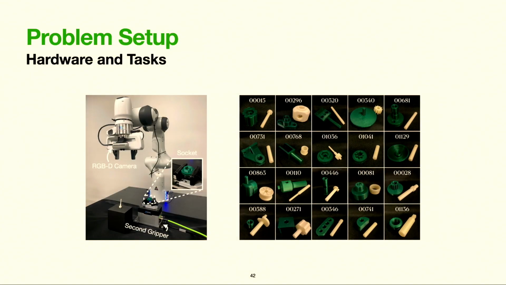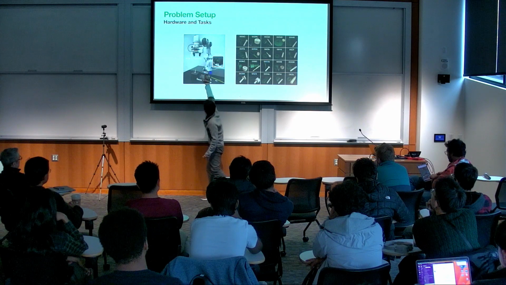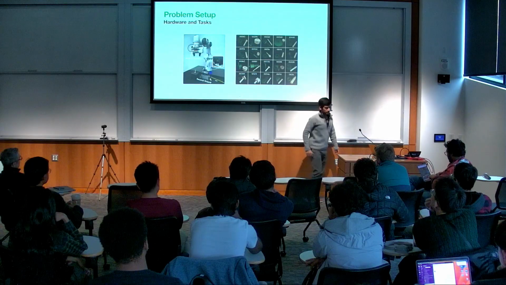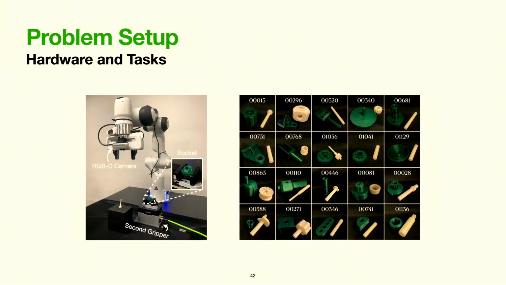So we made our experimental setup a little bit more realistic, but also more difficult. We no longer required that parts be placed or bolted on a flat surface. They can now be placed on a foam block, shown here, or in a second gripper, shown here. The image on the right shows a subset of the parts that we assembled, which were all 3D printed in-house, as I mentioned. The parts to be inserted are in white, and the mating parts are in green.